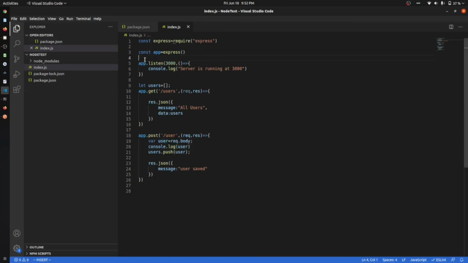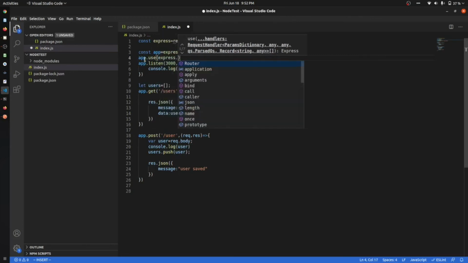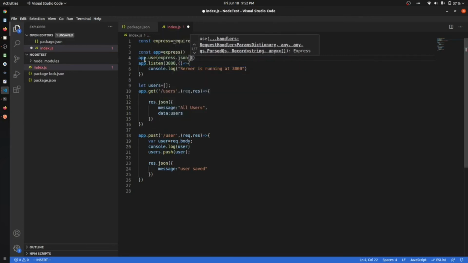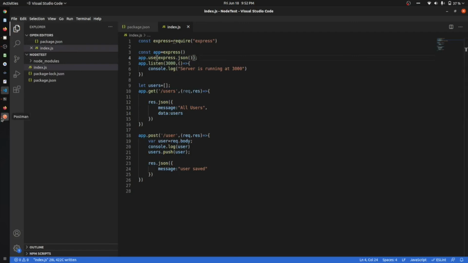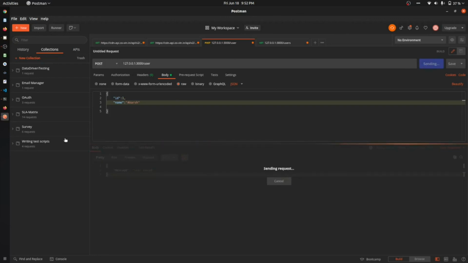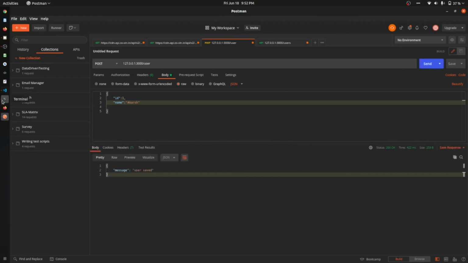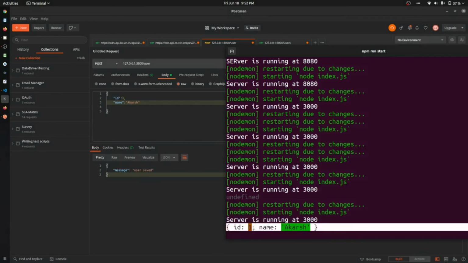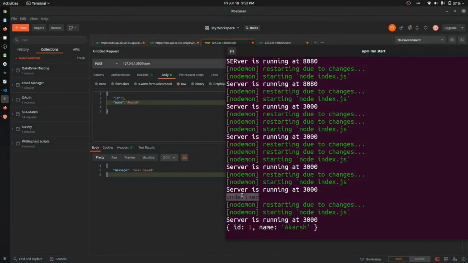We can just come at the starting point and say app.use express.json. Once we have typed that, it will start reading our data in JSON format. You can see that we got the output here. Before, we were getting undefined, but now we are getting the input that we are giving.